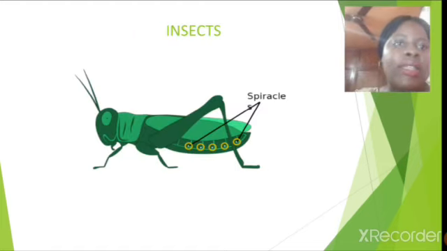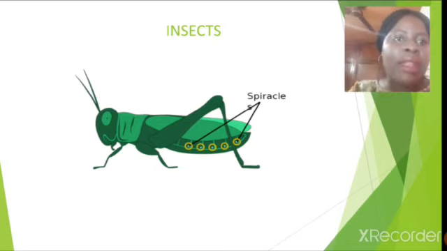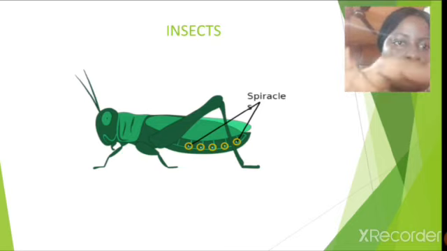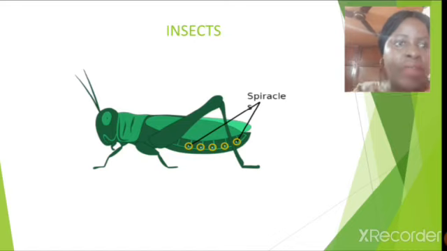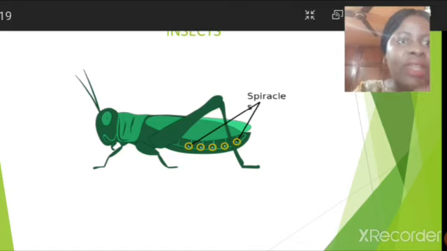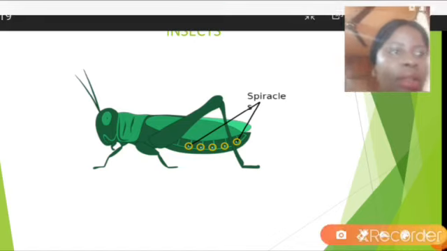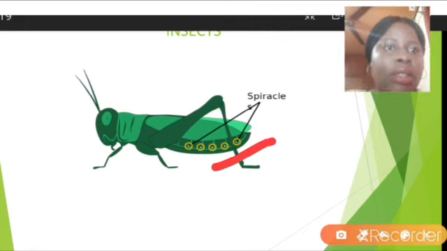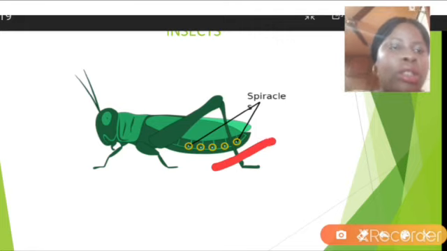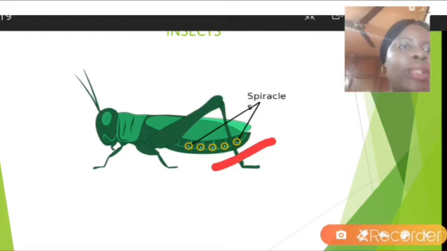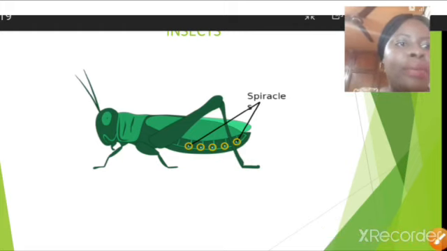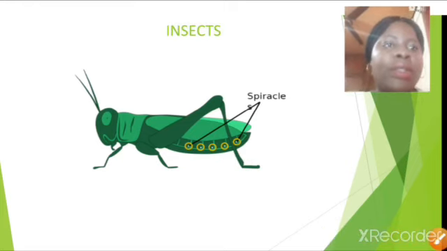So look at this slide. Look at the insect. That is why I got you this particular picture that has the spiracle. Look here, the spiracle, the dots. They are the openings found at the abdomen. So let's move on.